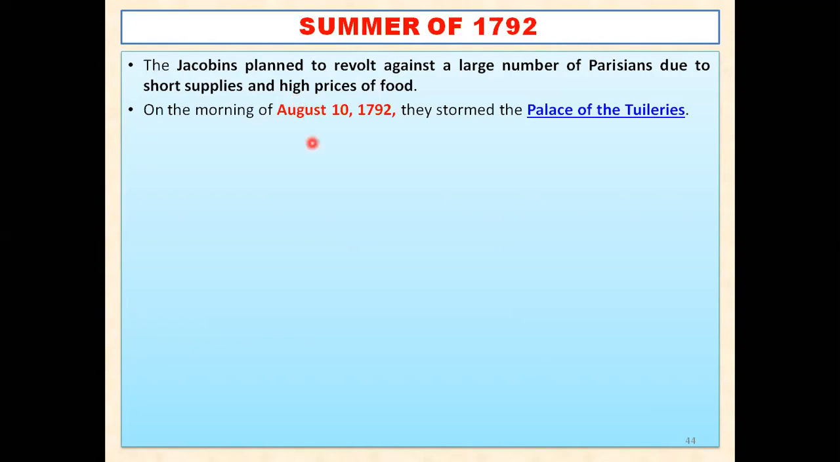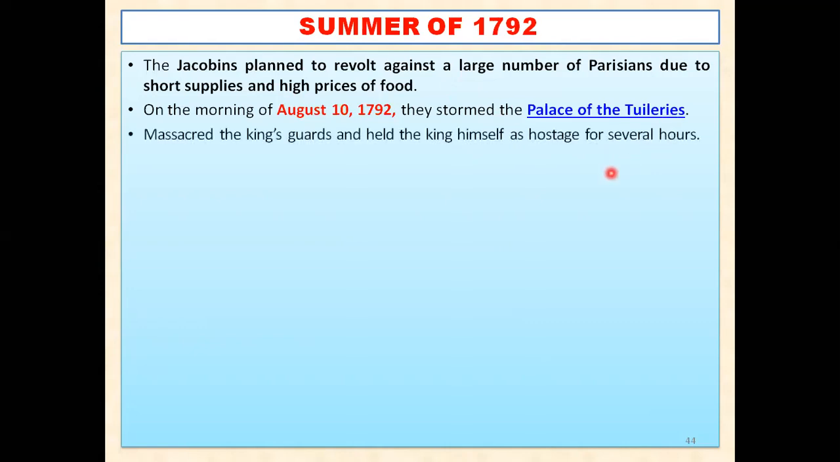So on the morning of August 10, 1792, the members of the Jacobin Club stormed another place. That was the Palace of Tuileries. Do you remember they also stormed one more thing? They stormed the Bastille prison on 14 July 1789. And after 3 years, in 1792, they stormed the Palace of Tuileries. That was the beginning of the revolt.